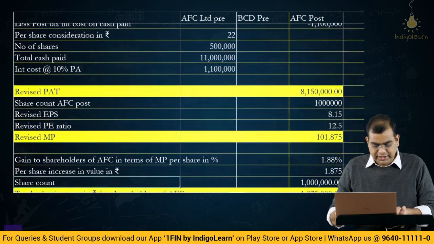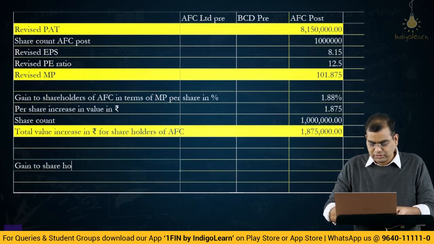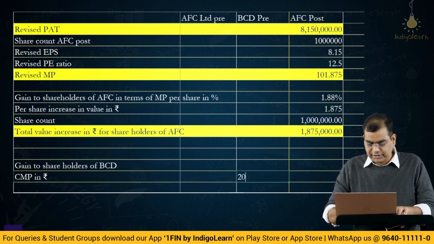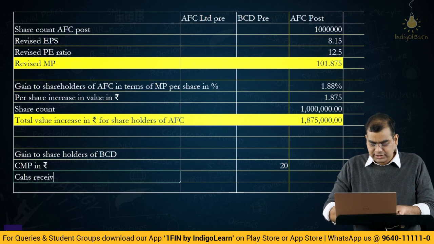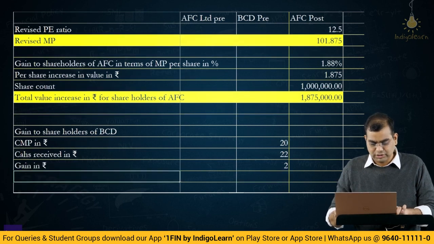Okay, then we have to compute gain to shareholders of BCD. Current market price in rupees 20. Cash received in rupees 22. Gain in rupees is 22 minus 20, which is 2.